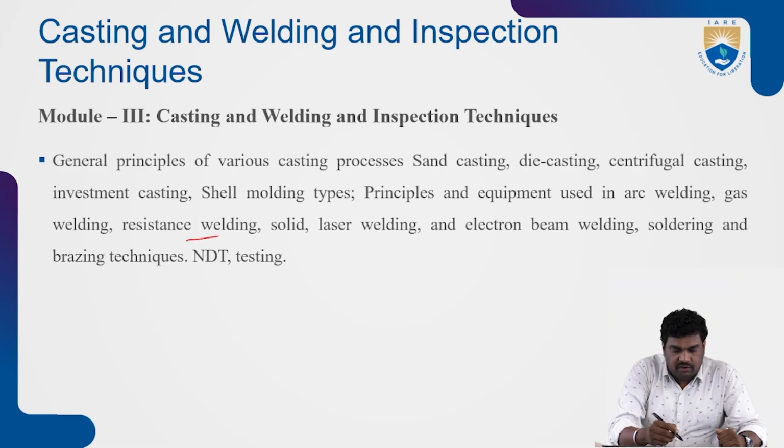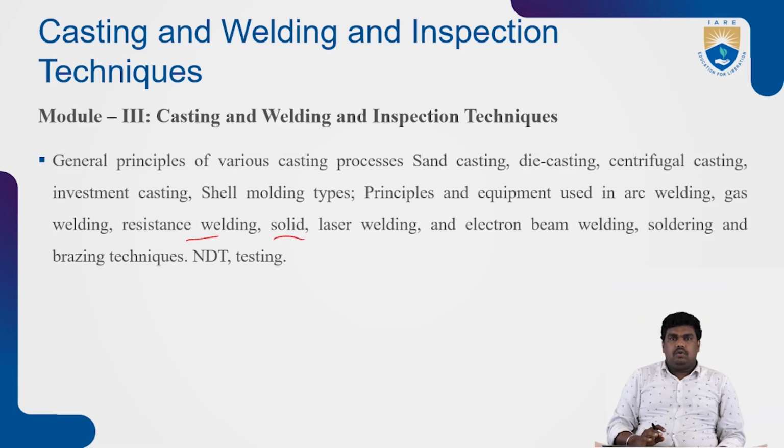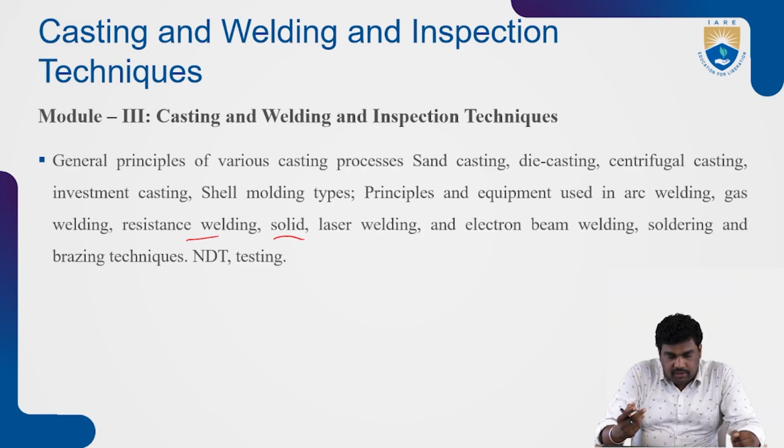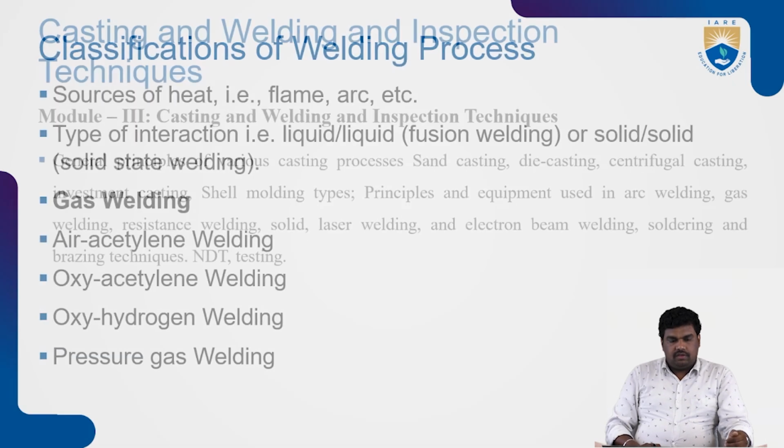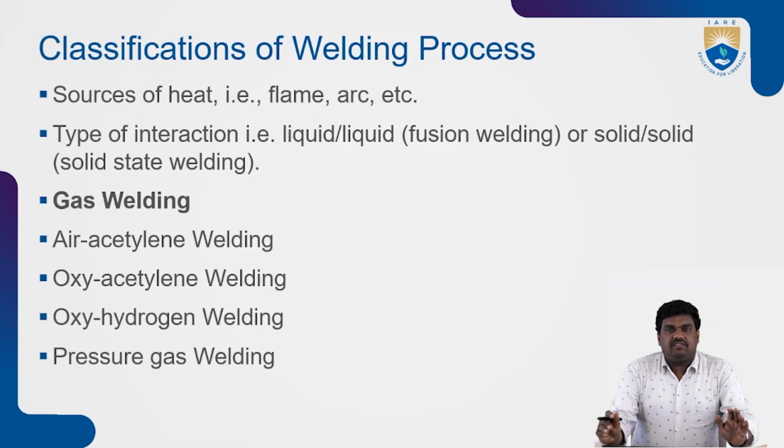Then finally you will be going for solid state welding also. Solid state welding means there is no melting happening. Heat will be there, and the reinforcement will be interpenetrated, and the two joints will be joined. For example, friction stir welding and friction stir processing are solid state processes. Along with that, we are going to see soldering, brazing and NDT testing. And so, the classification of major welding processes.